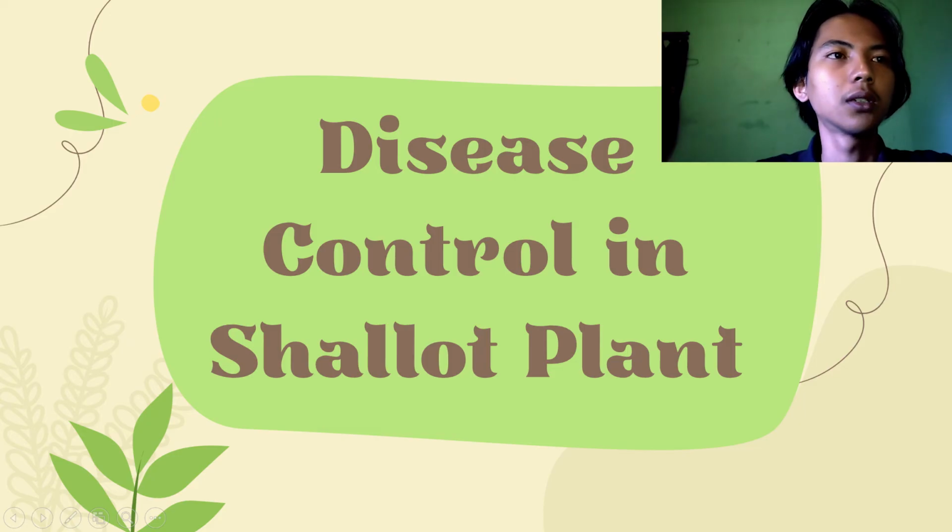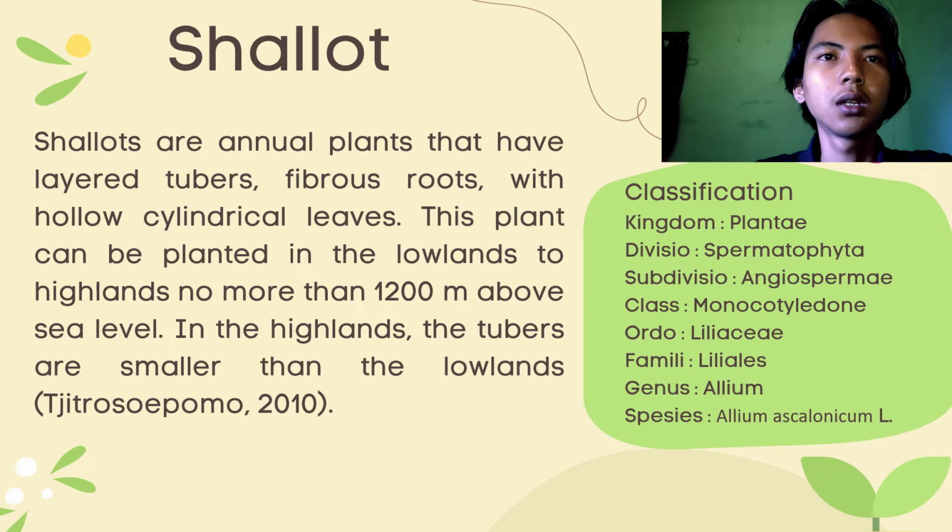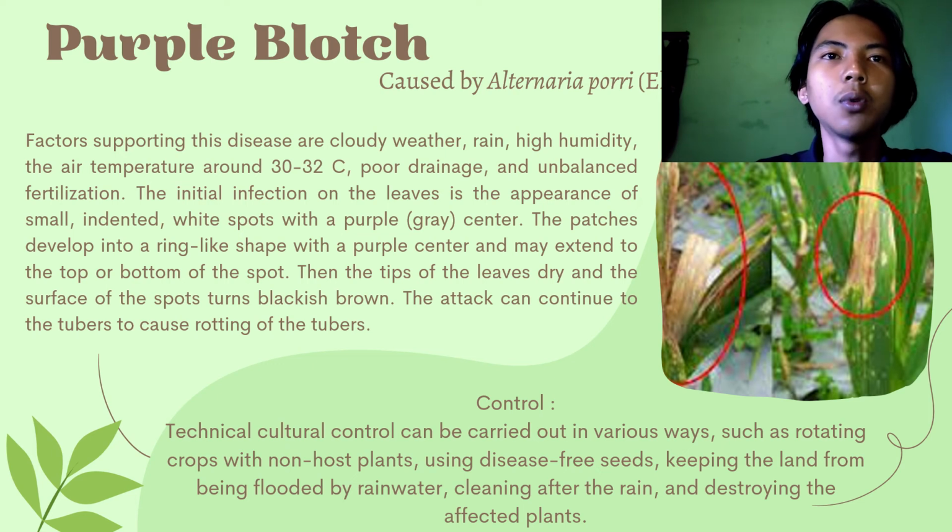Disease control in shallot plants. Shallots are annual plants that have layered tubers, fibrous roots, and hollow cylindrical leaves. This plant can be planted in the lowlands to highlands no more than 1,200 meters above sea level. In the highlands, the tubers are smaller than in the lowlands. Shallots are classified as Kingdom Plantae, Divisio Spermatophyta, Subdivisio Angiospermae, Class Monocotyledonae, Ordo Liliaceae, Family Liliales, Genus Allium, and Species Allium ascalonicum L.